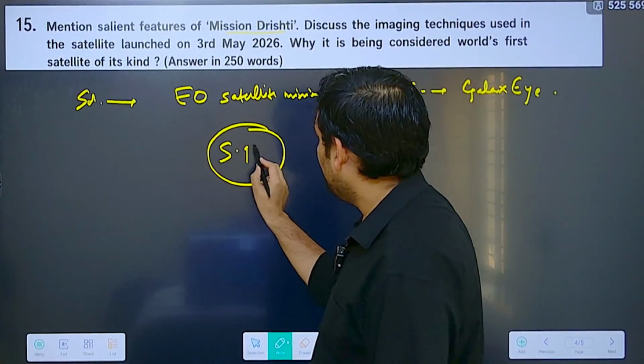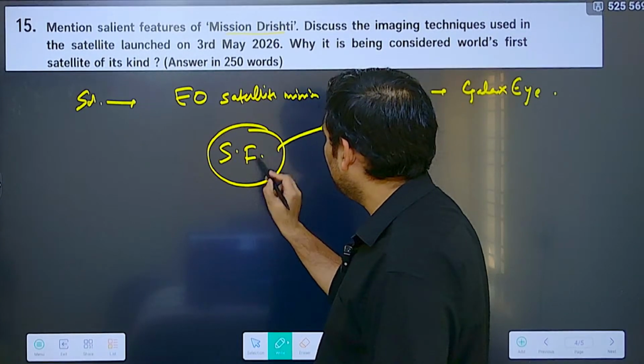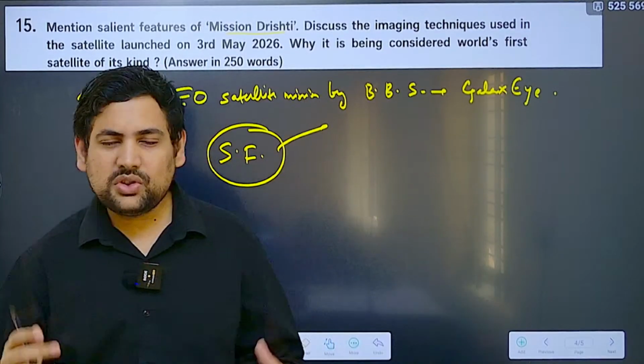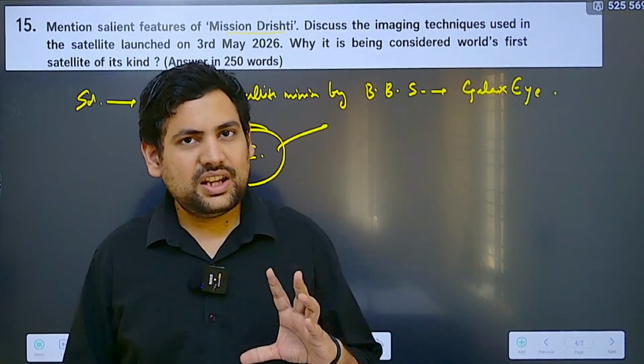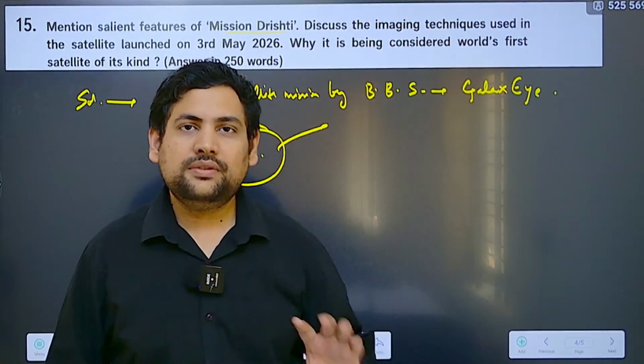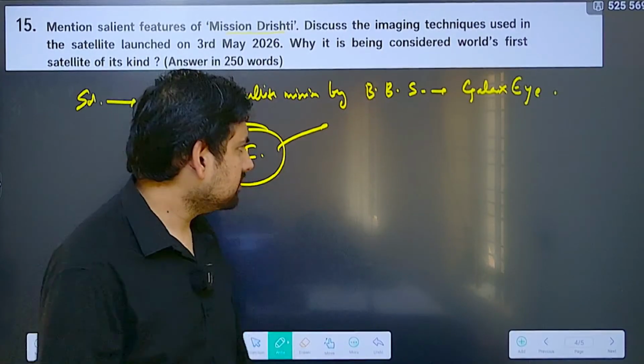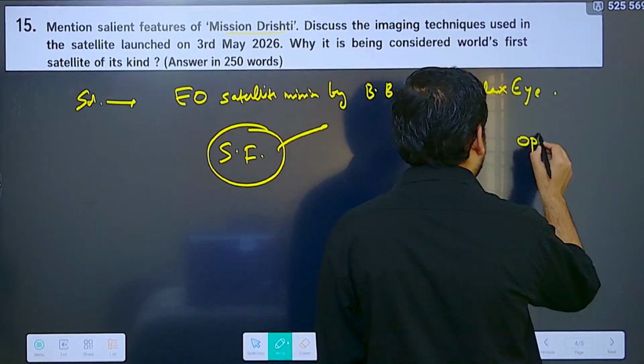What are the salient features of Mission Drishti? I can give you an idea of what this is. Basically this is an OptoSAR satellite for Earth observation. Now, what is this OptoSAR?